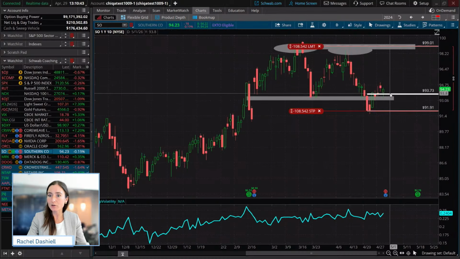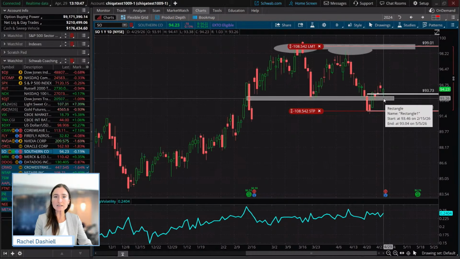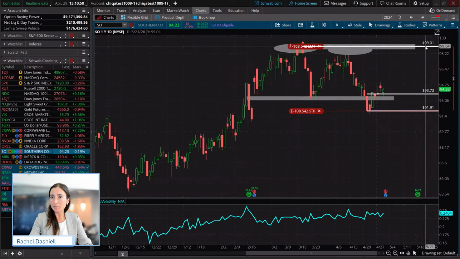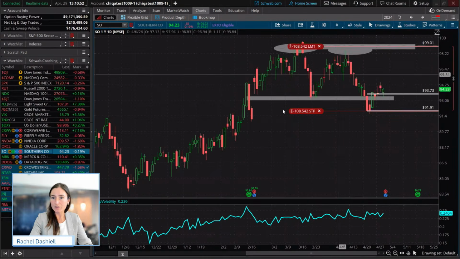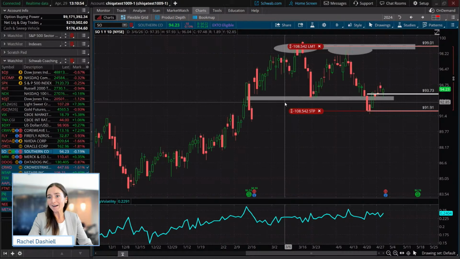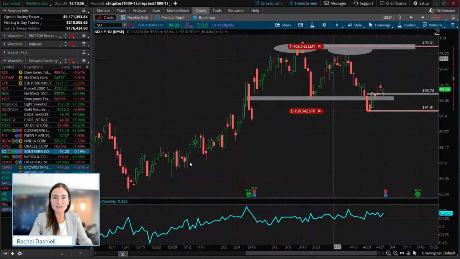Now, price is just retesting that initial support level right now. So we'll have to see if that holds, but we have our limit to the upside of the old double top, now technically just a resistance up there, up near 99.